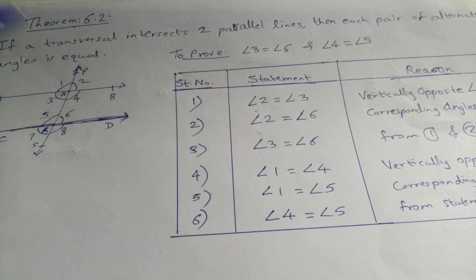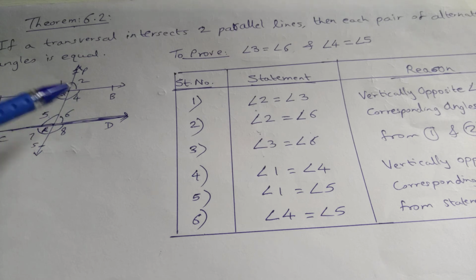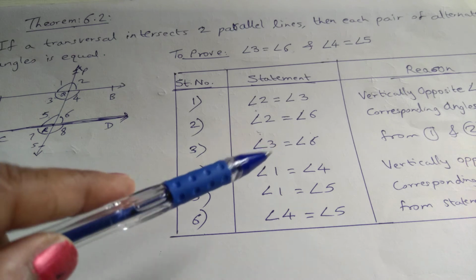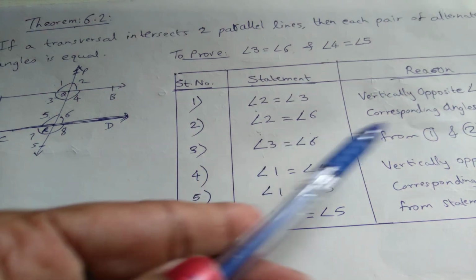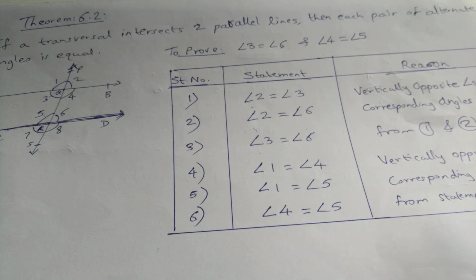Now similarly we can prove that angle 4 and angle 5 are equal. To prove that, again consider angle 1 and angle 4, which are vertically opposite to each other. So that is why they are equal. So angle 1 is equal to angle 4, and the reason is vertically opposite angles.